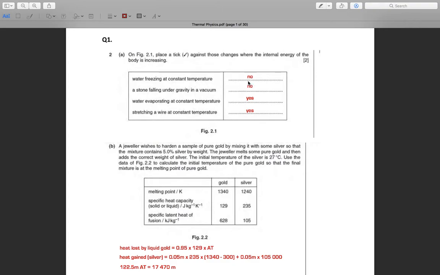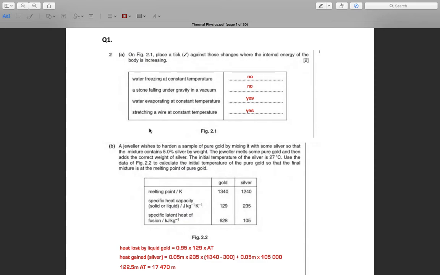So this is no. Then a stone falling under gravity in a vacuum. There is no particle in this medium, so there is no friction and no increase in temperature, so no change in kinetic energy. Likewise there is no change in internal energy, so this is no.